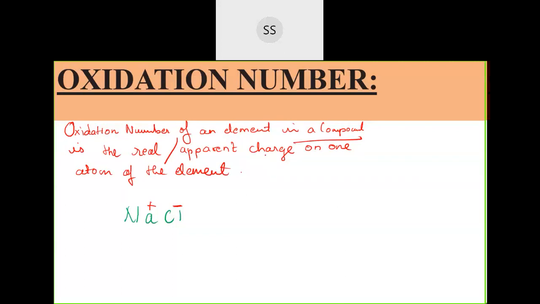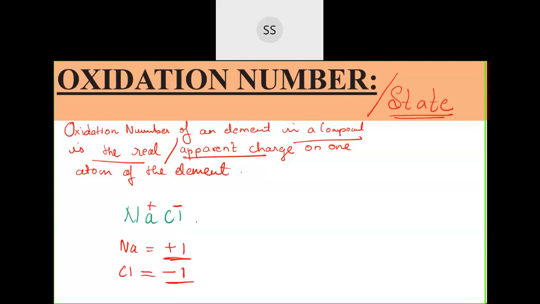You could understand only this much, the real or the apparent charge on this particular element, what they carry. So here Na is in +1 form and Cl is in -1. So that is the oxidation number. It's also called oxidation state. Sometimes you will find them as oxidation state. So oxidation number or oxidation state, both are the same thing.